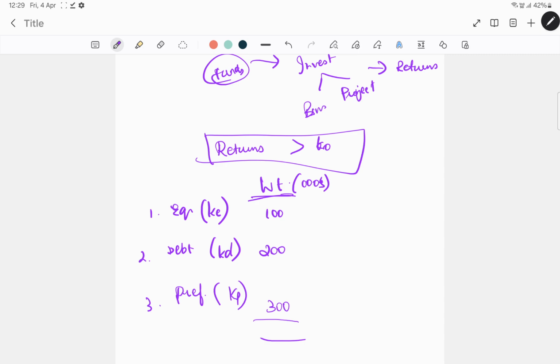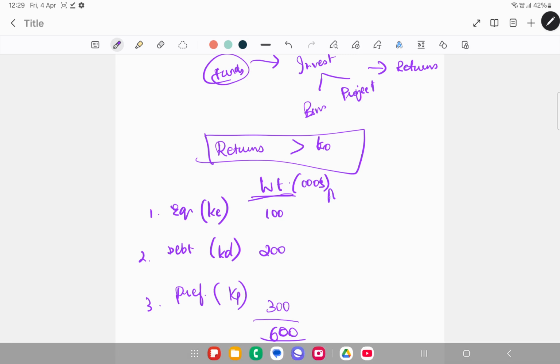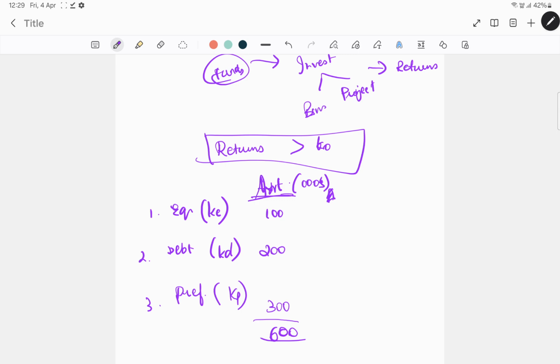Now what's the total amount? I want you to calculate this side by side in your calculator as well, so that it will be easy for you to understand. So it comes to a total of 600. Now this is 600, and what about the weight? Weight is nothing but your proportion. These are the amounts. This amount can be either face value or book value, or it can be market value. It totally depends. In certain cases we will take that to be face value, in certain cases we will take that to be market value.